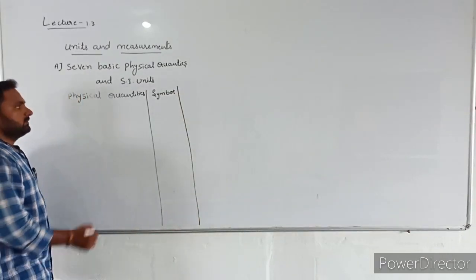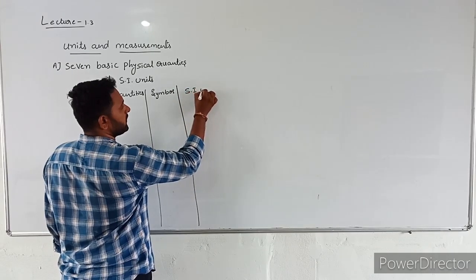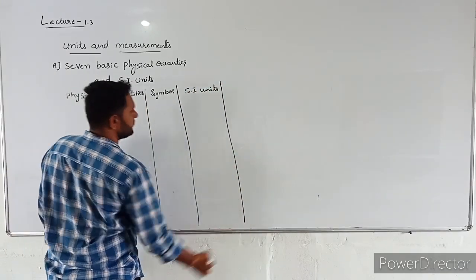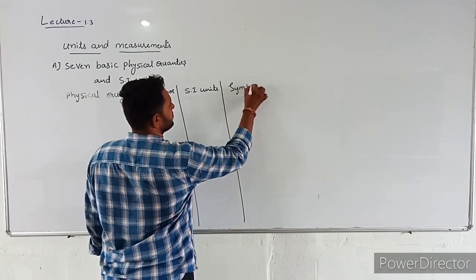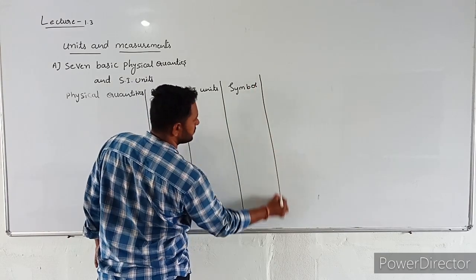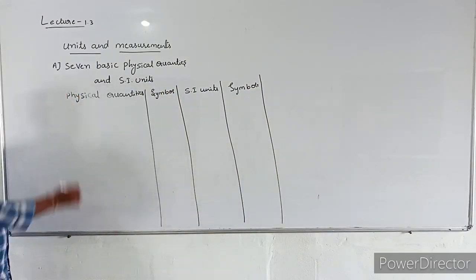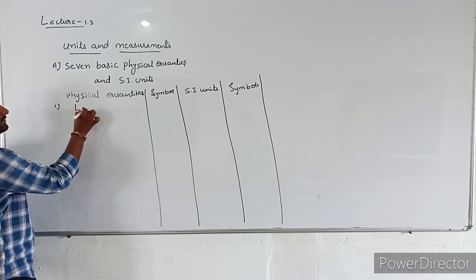In the third column, I will write SI units. In the fourth column, the symbols for SI units.